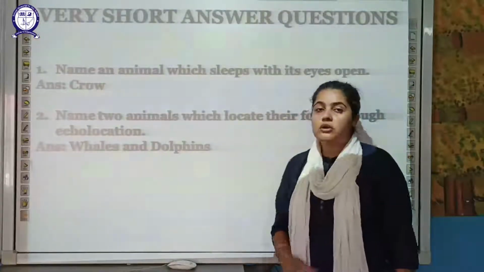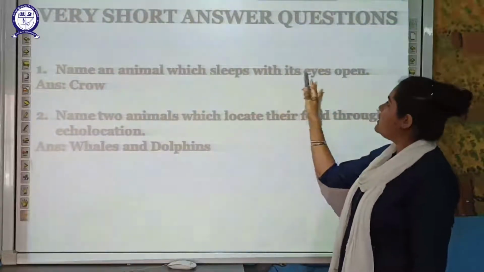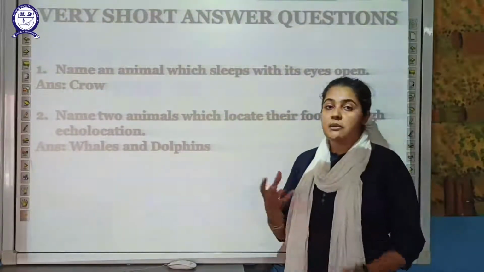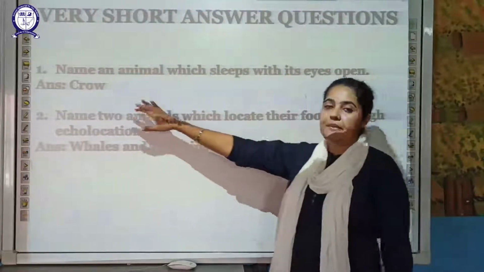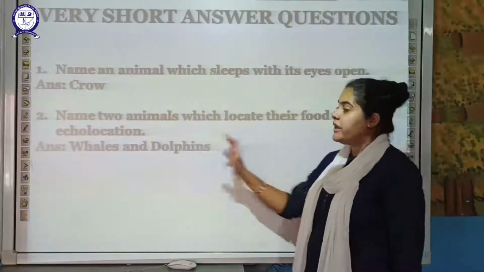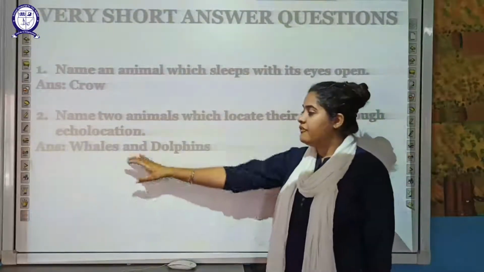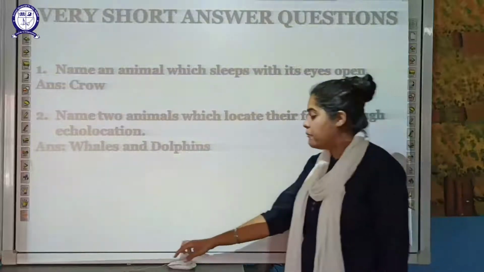Next, moving on to the very short answer type of question. Name an animal which sleeps with its eyes open. So an animal which sleeps while its eyes are open. Example is your crow. Next, name two animals which locate their food through echolocation. How do these animals locate their food? Echolocation. Your whales, dolphins as well as your bats.